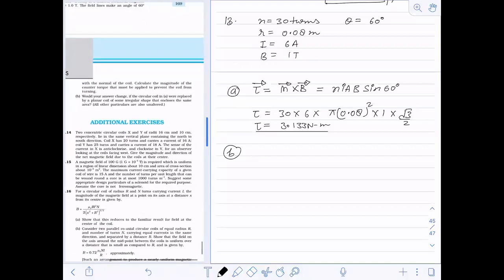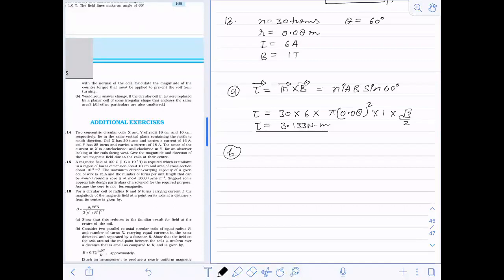Would your answer change if the circular coil in part A were replaced by a planar coil of some irregular shape that encloses the same area? Will it change?